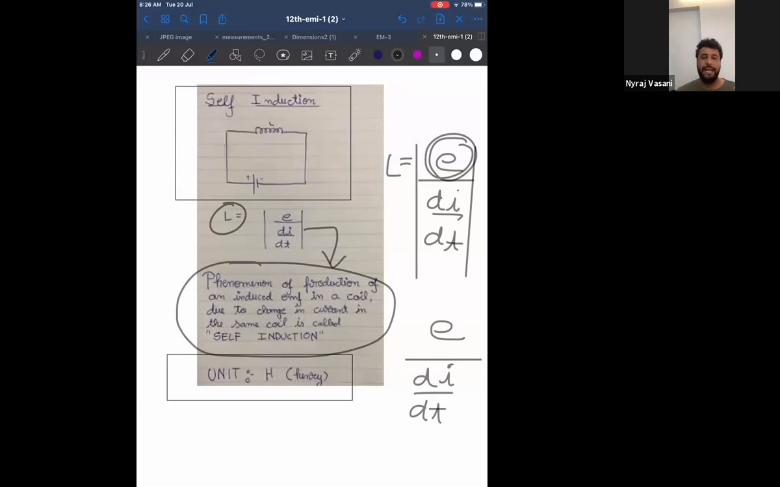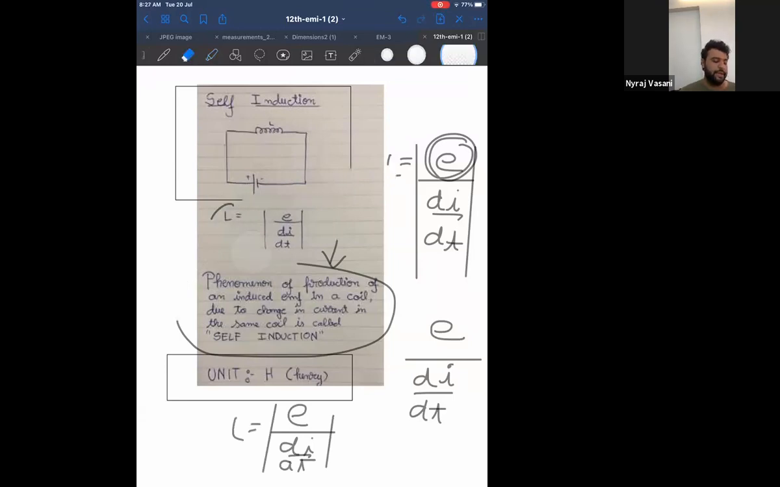Therefore, L is equal to E divided by di by dt. So listen to this. Production of an EMF due to rate of change of current in the same coil is called as self-induction. Therefore, if you know the formula, you can write it in your own words, or if you know the definition, you can write the formula. So it's better if you know the definition. You can even write EMF due to change of current is called as self-induction. Even that is correct. You just have to explain the formula in words.